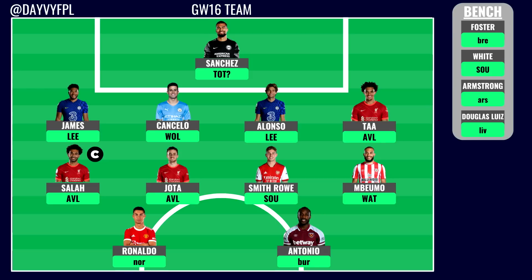And then our final player to go for, returning to the starting 11, is going to be Antonio from West Ham. Great fixture against Burnley away, a side that's also been struggling this season, so no kind of excuses for Antonio this time. Hopefully he can get back on the scoring wagon.